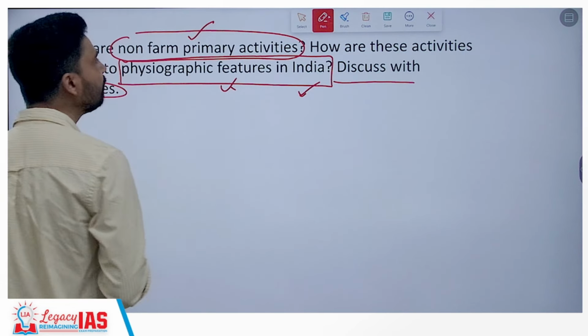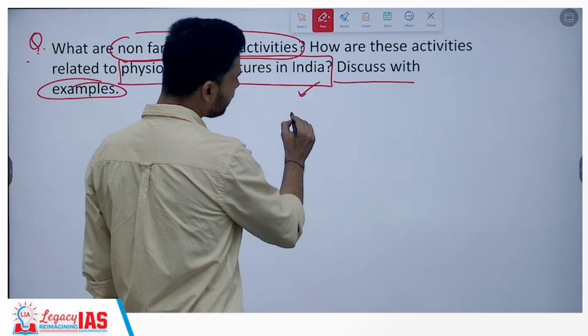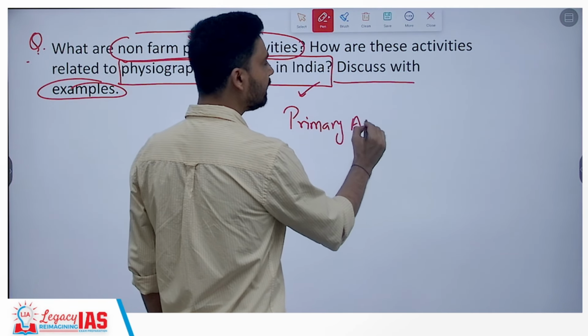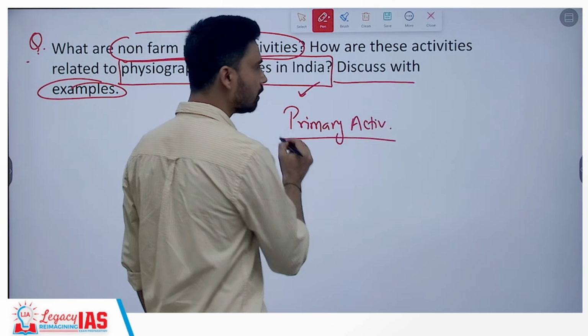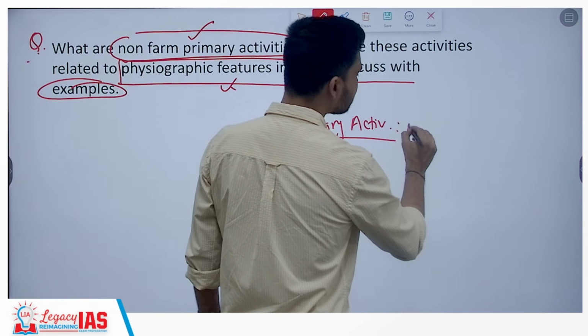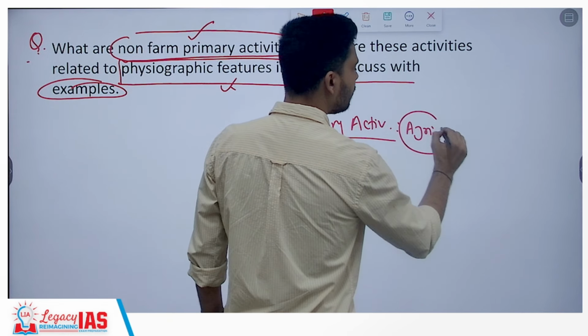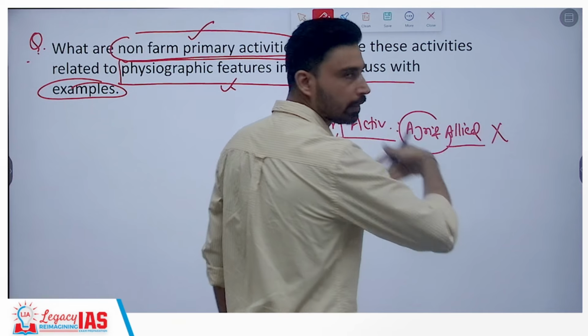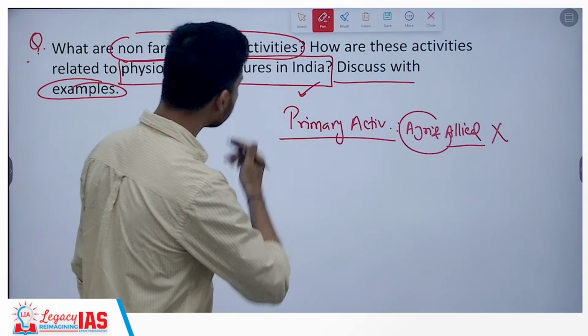So what are non-farm primary activities? Primary activities, we know, are largely activities related to mining, exploration and so on. So what do non-farm primary activities mean? Agriculture, for example, is a primary activity. So agriculture and allied activities we have to skip. We do not have to address these. We have to focus on non-farm.